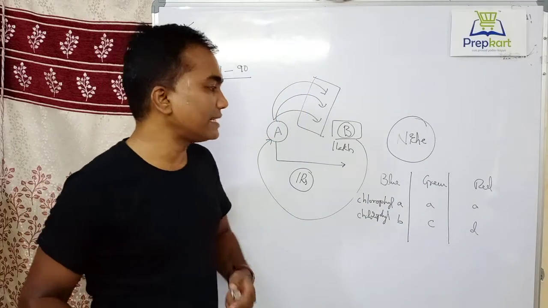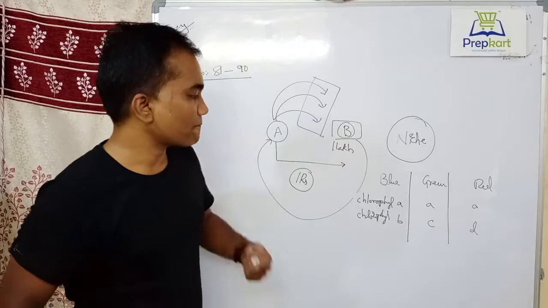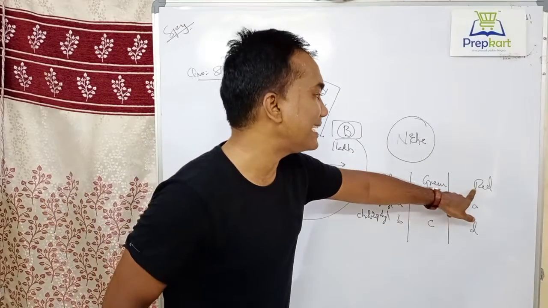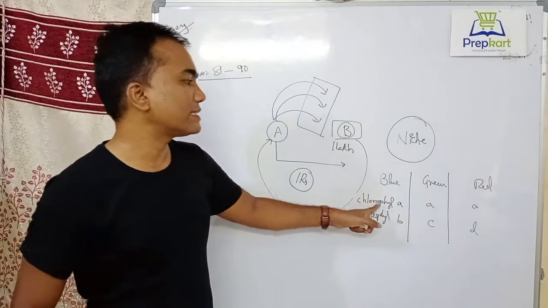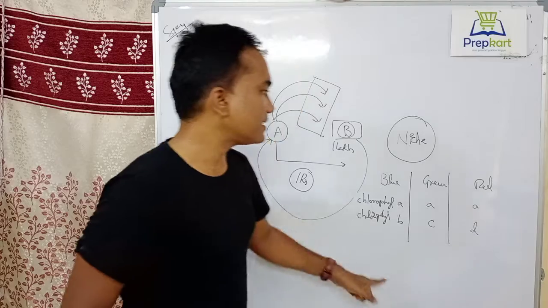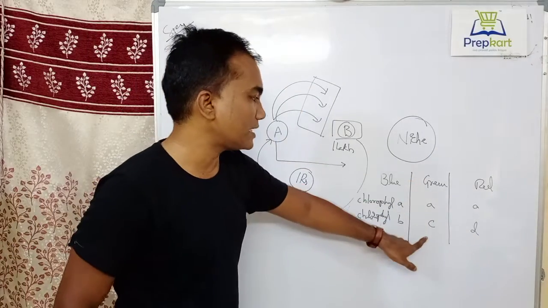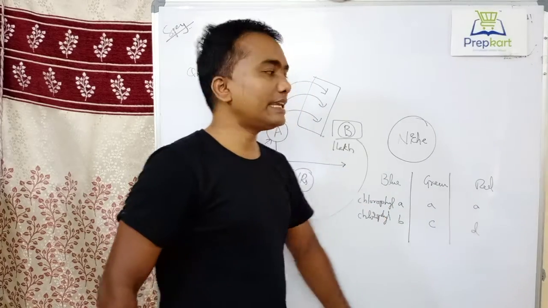So here you have three types of algae, not chlorophyll, I misspelled it. So this is blue algae, green algae, red algae. The common thing in all the three categories of algae is chlorophyll A. The difference is blue algae contains chlorophyll B, green algae contains chlorophyll C, and red algae contains chlorophyll D.